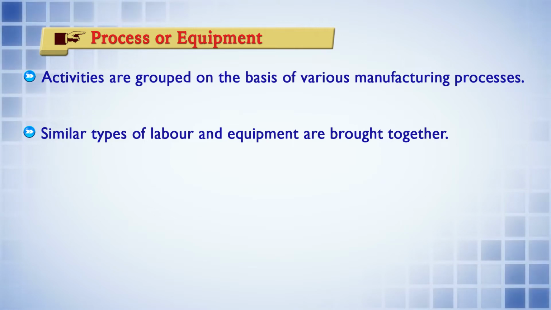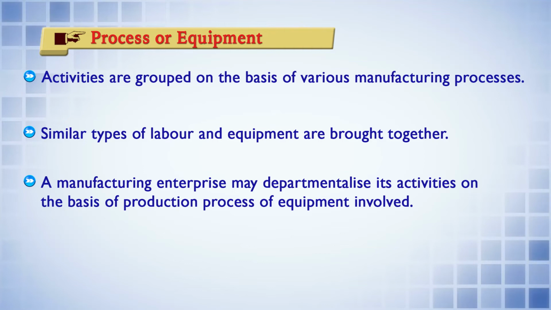Obviously, the labor involved in a particular unit of that department may work in that unit itself, so that they are able to perform similar sorts of activities. Next, a manufacturing enterprise may departmentalize its activities on the basis of the production process or equipment involved.